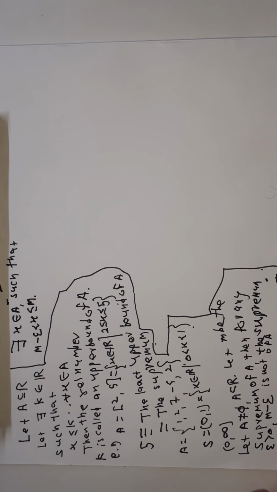This means for any epsilon greater than 0, m minus epsilon cannot be the supremum of A.